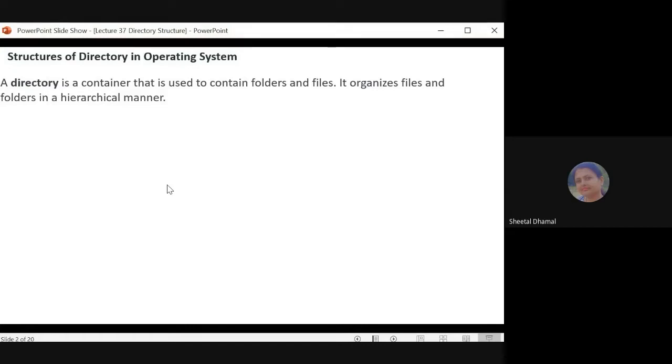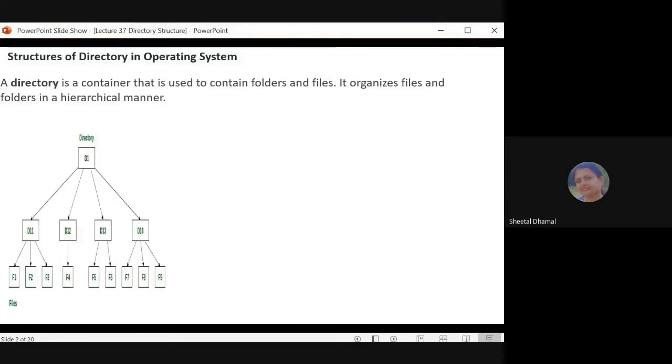जो main container है, and in that container we can create different sub containers, that is different subfolders. Means here, for arranging all the files in a well organized manner, we can create a subfolder inside the main folder or root directory, and after that you can save your files accordingly. For example, abhi aapka let us consider this diagram. In this diagram you can see that all the directories and files are arranged like a tree-like structure or in a hierarchical manner.